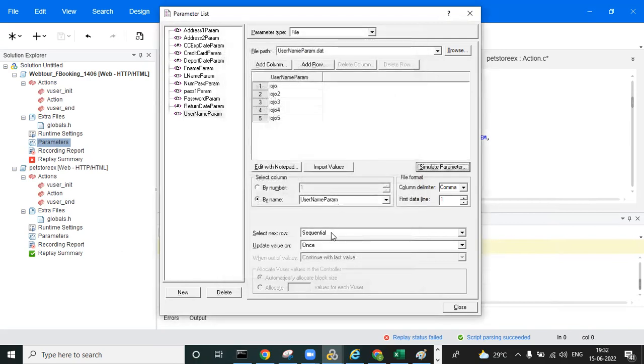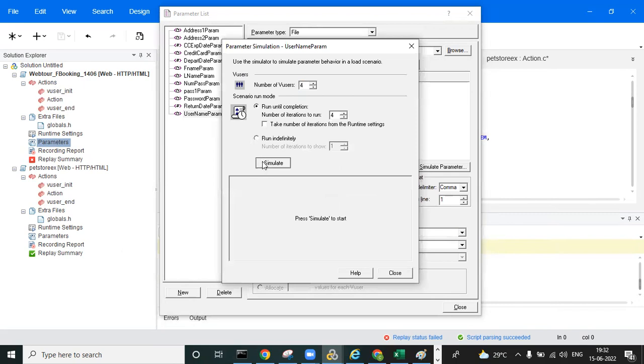And going to the random once. Now we'll see the random once. Click on simulate and click here. Now you can observe it randomly picks values in iteration 1. Whatever values are picked in iteration 1, iteration 2 also has the same, iteration 3, iteration 4 will be picked the same. So when it is the once property, it will happen like this.